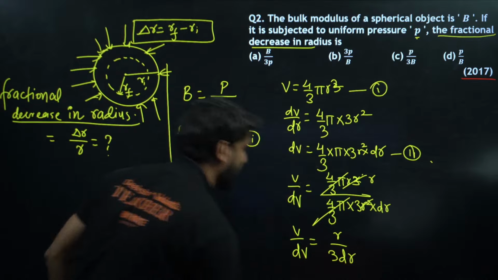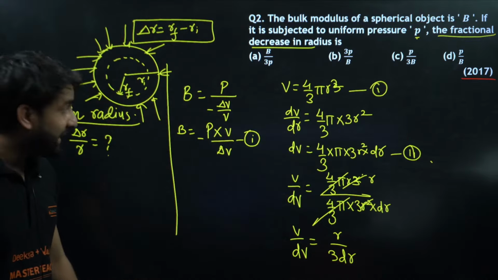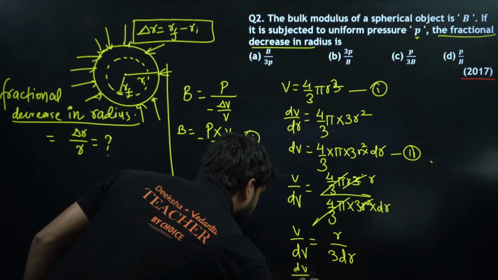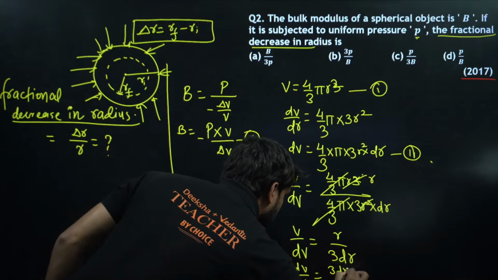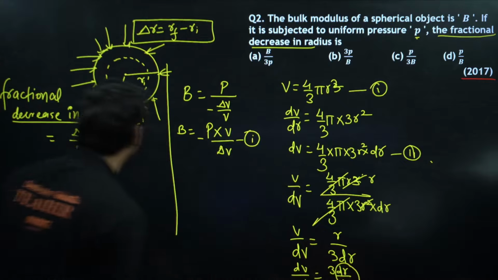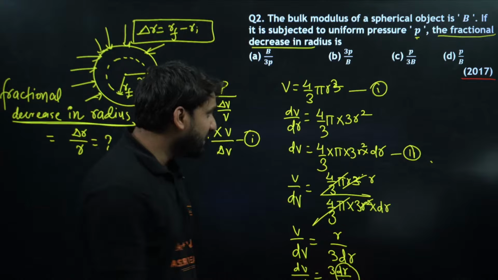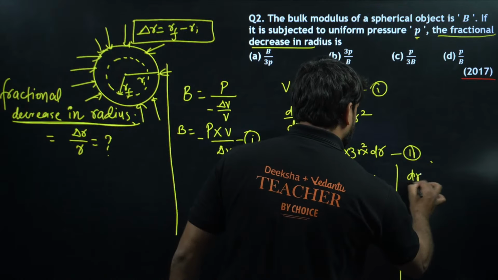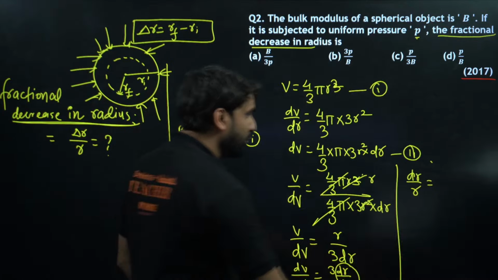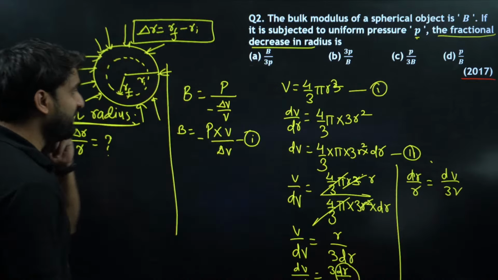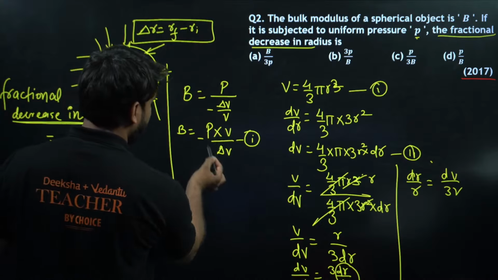Can you see here, this is dr. If we rearrange, dV/V is equal to 3 dr/r, and this dr/r is the fractional decrement in the radius. So dr/r can be written as dV/3V. So we want dV/3V.